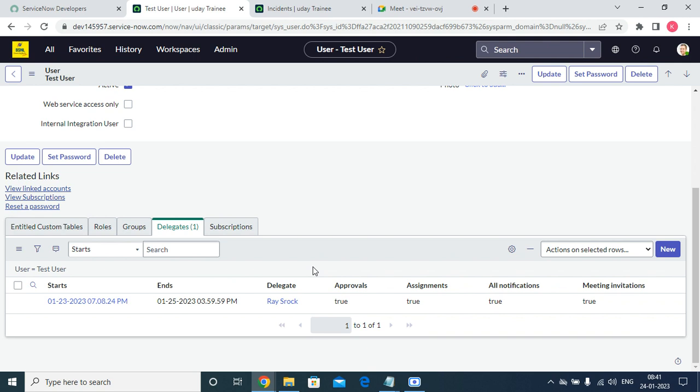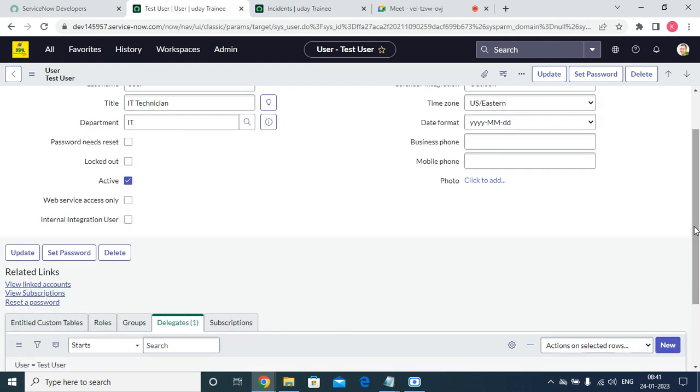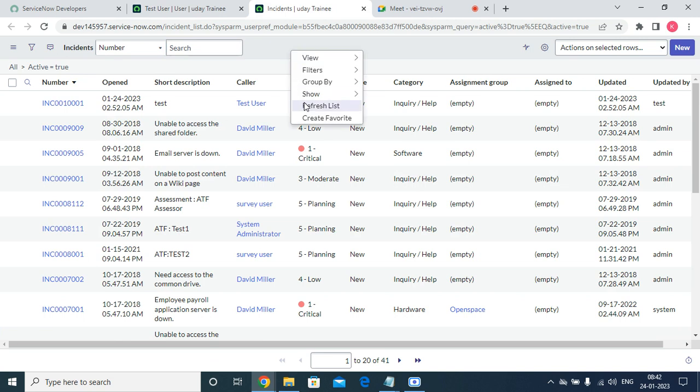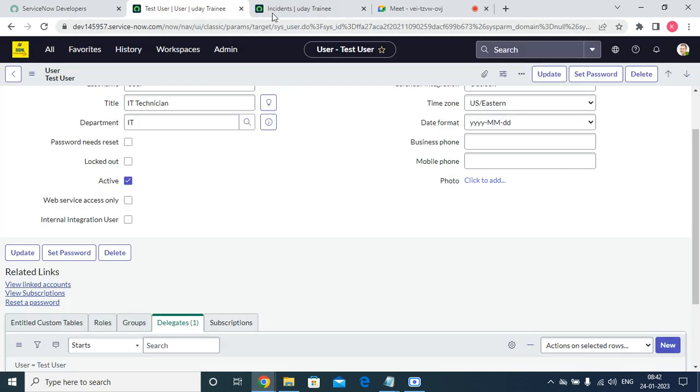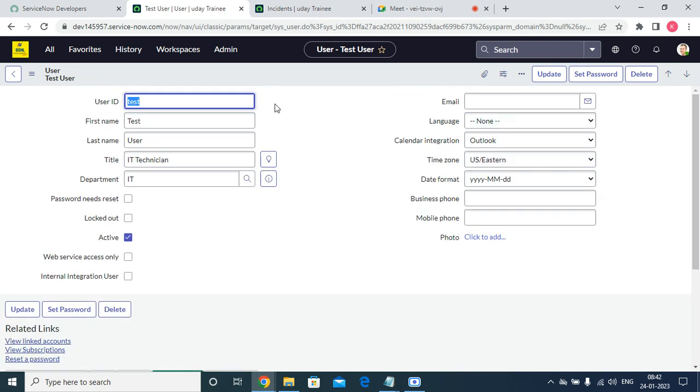This is how we can create a user. Password needs reset, active true or false, and locked out true or false options will be the same for it. This is the basic scenario of the same thing here. So this is how we are working.